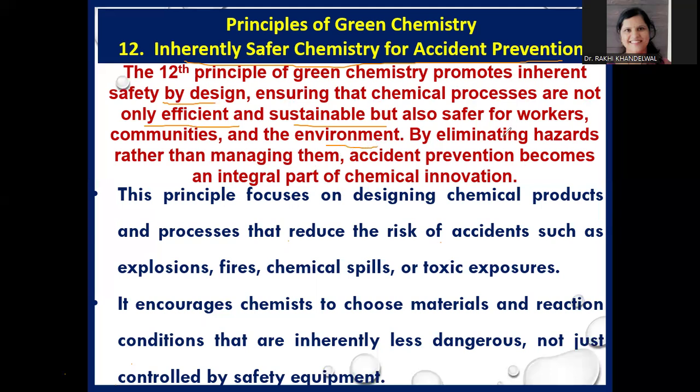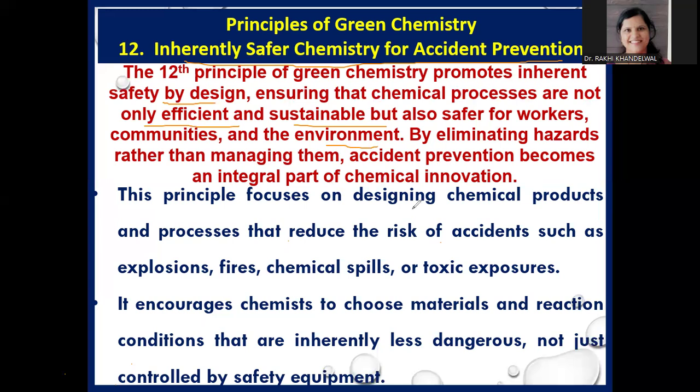By eliminating hazards rather than managing them, accident prevention becomes an integral part of chemical innovation. So basically, the 12th principle of green chemistry focuses on inherently safe chemicals or safe chemistry.